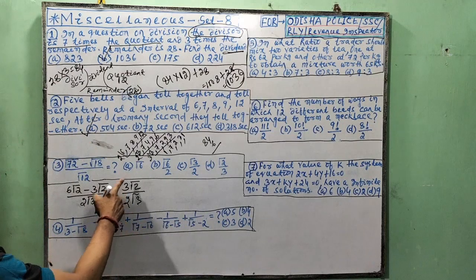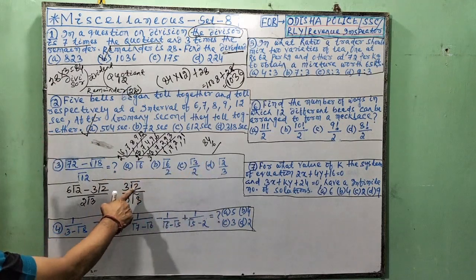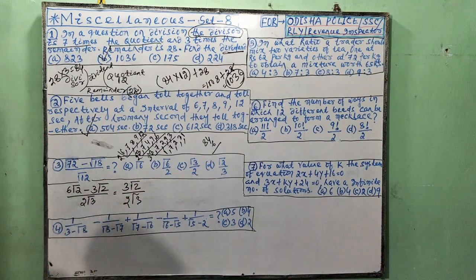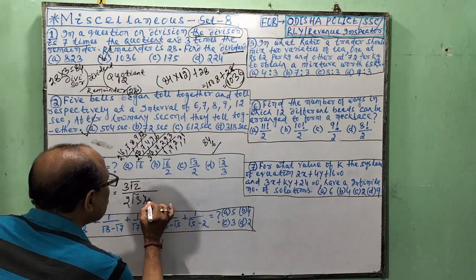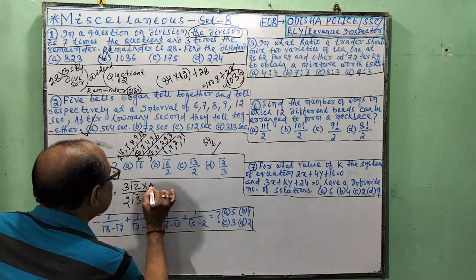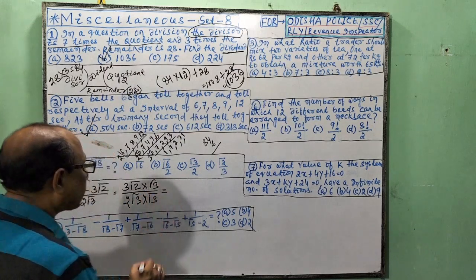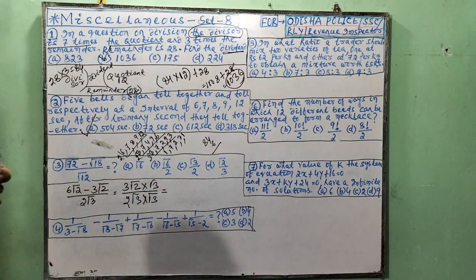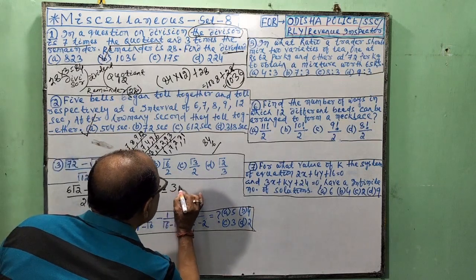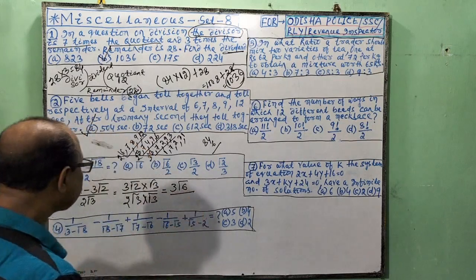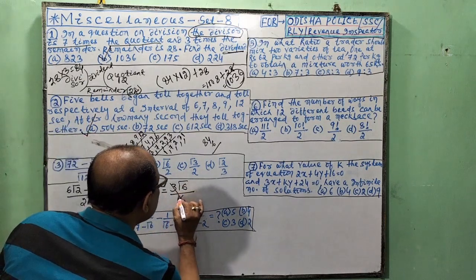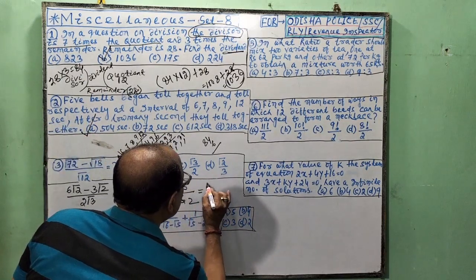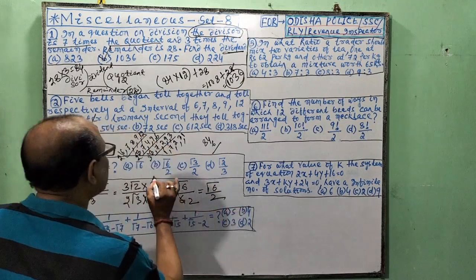But the answer is not 3 root 2 by 2 root 3. So, how do we find the answer? This is an irrational number in the denominator. So we multiply root 3 in both the numerator and the denominator. So, 3 root 6 divided by 2 into 3, which is 6. 3 into 6 cancels, so it is root 6 by 2. Here is the answer.